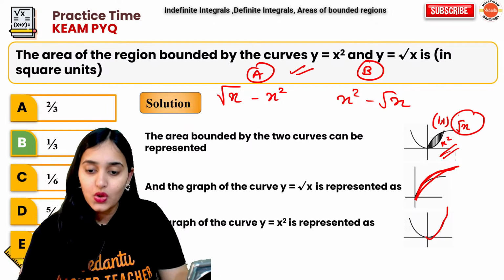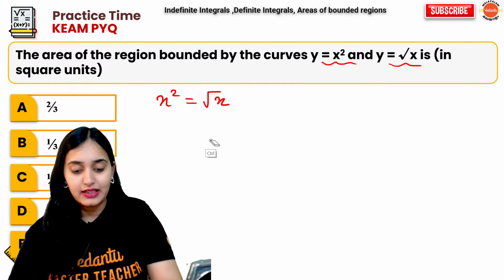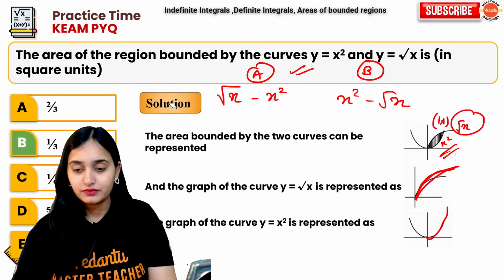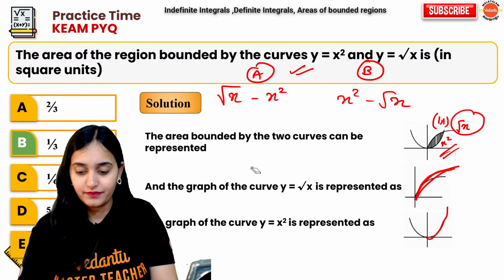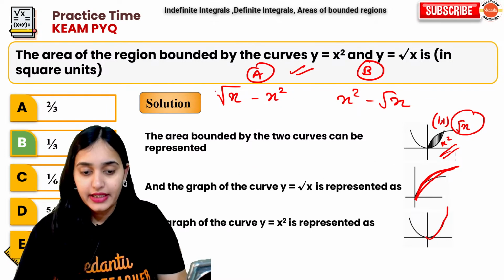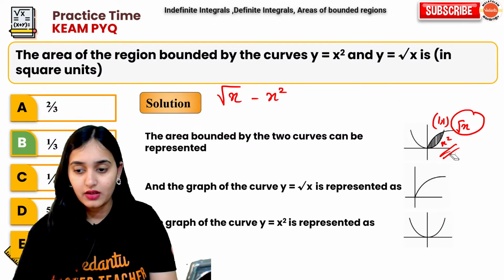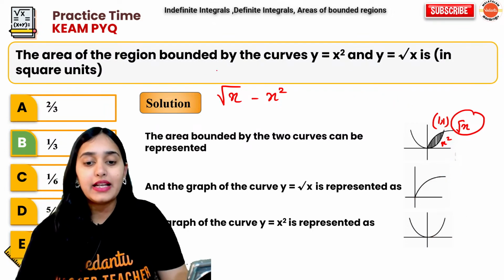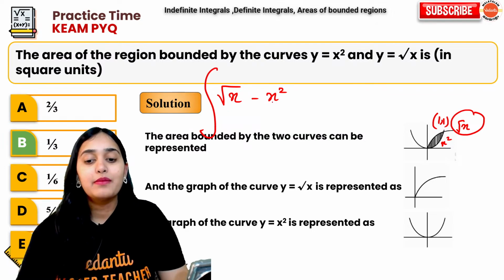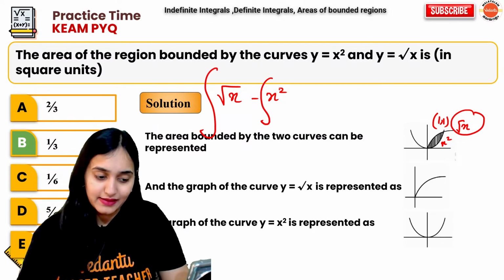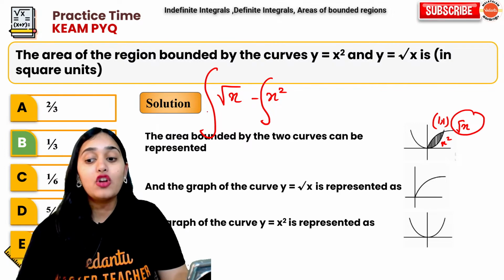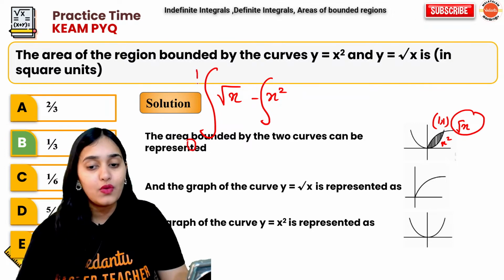Okay. So, you will integrate root x minus x square. Let me show it over here only. So, we will integrate root x minus the integration of x square, from 0 to 1.